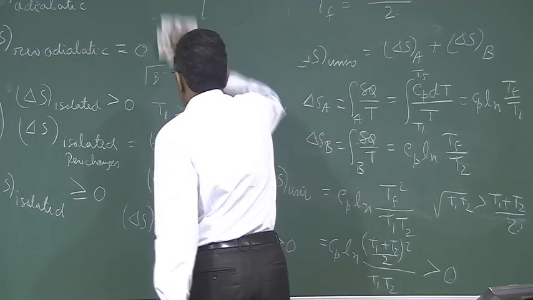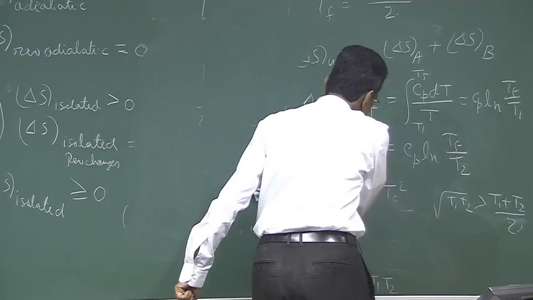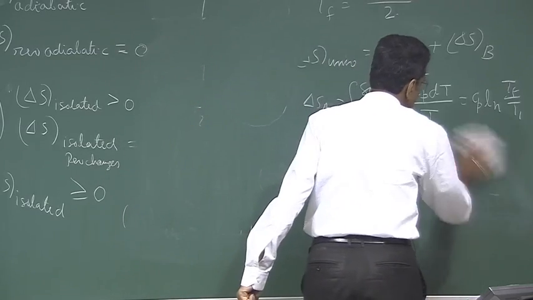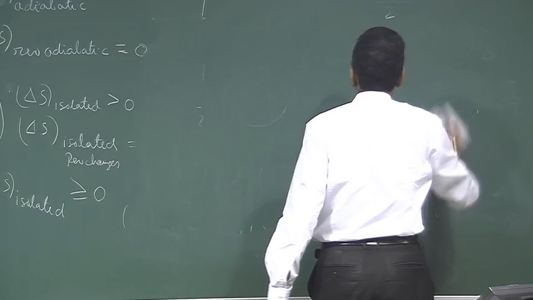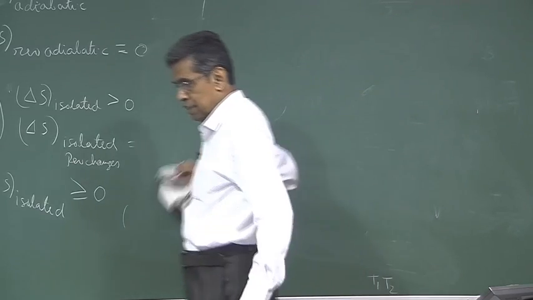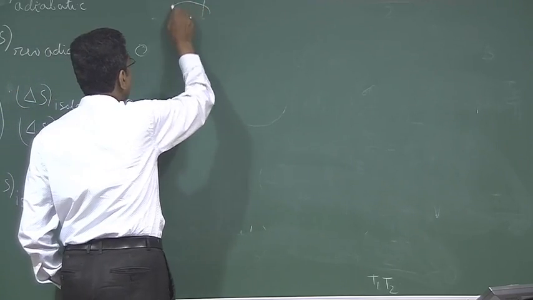Now another very interesting thing comes into picture, that if the two finite bodies are attached or connected through a reversible heat engine, then what will be its final temperature? This is a very interesting problem.